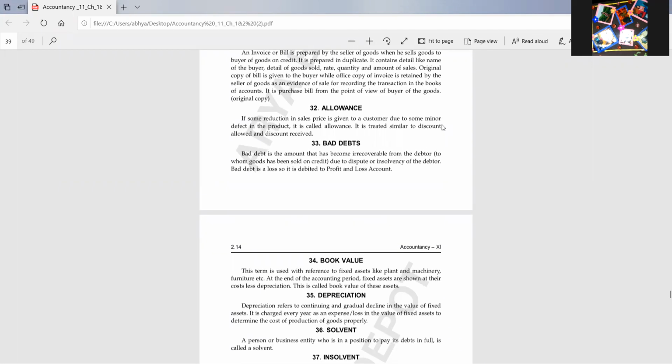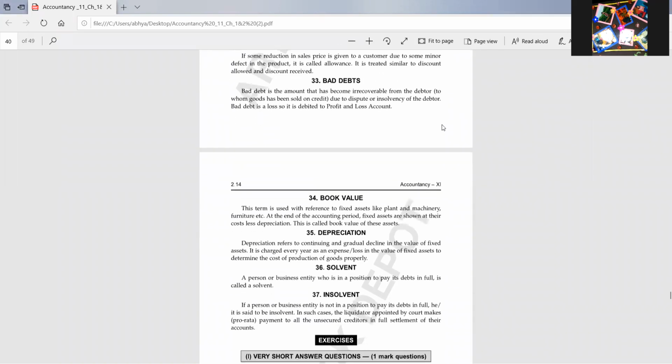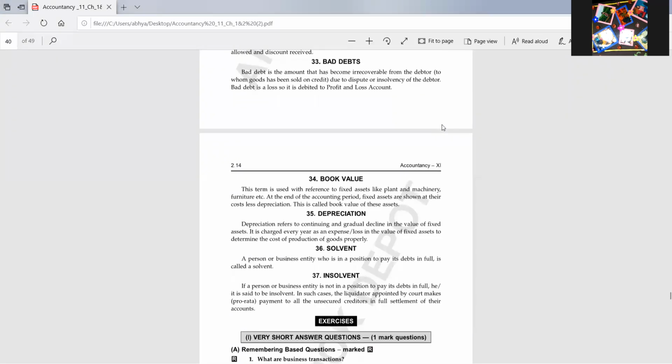Then bad debts. Allowance is again similar to discount, so we have not done this. Bad debts: when the debtors refuse to make payment, or they are unable to pay the amount, or the amount has become irrecoverable, then it is known as bad debts.